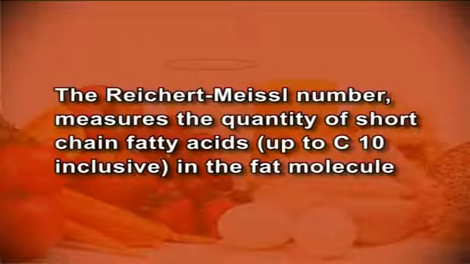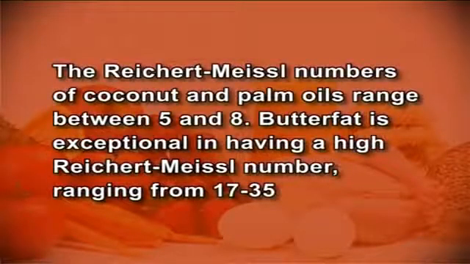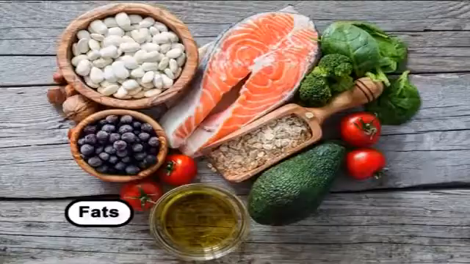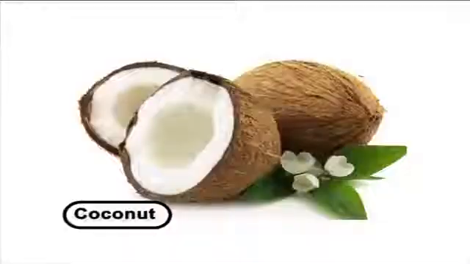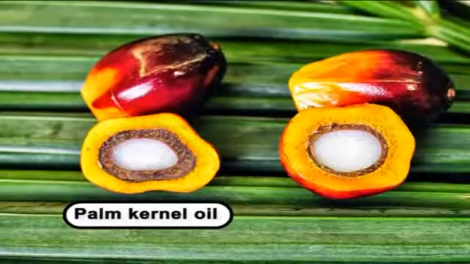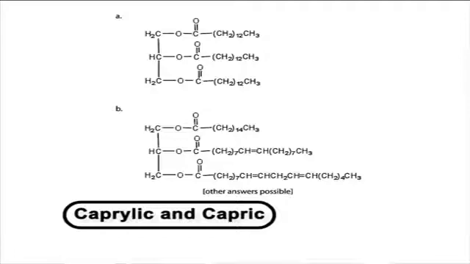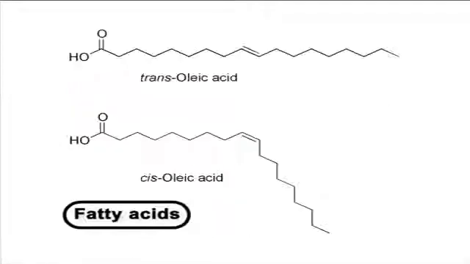The Reichert-Meissl number measures the quantity of short chain fatty acids in the fat molecule. The Reichert-Meissl numbers of coconut and palm oils range between 5 and 8. Butterfat is exceptional in having a high Reichert-Meissl number ranging from 17 to 35. This high value makes possible the detection of any foreign fats which are sometimes adulterated in the manufacture of butter. Coconut and palm kernel oil contain appreciable quantities of caprylic, capric and lauric acid glycerides. These fatty acids are steam volatile but not soluble in water and hence give high Polenske value.